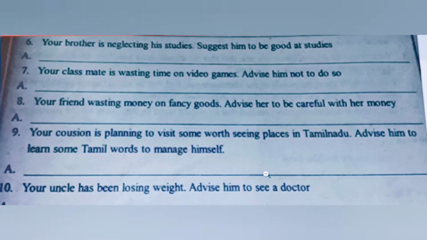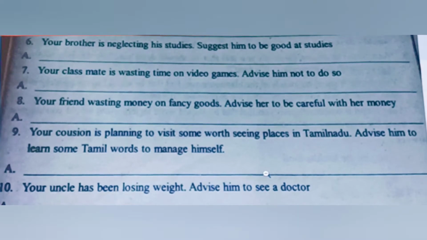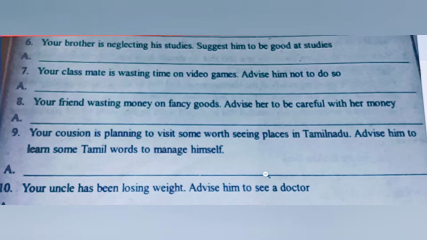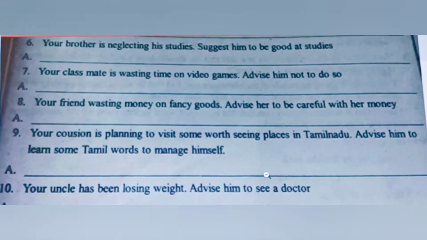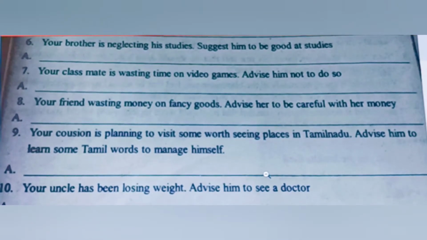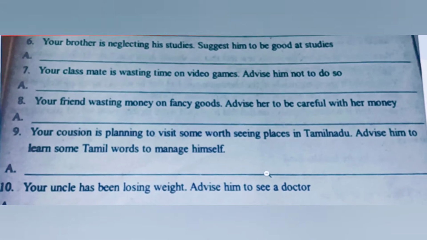After writing "you should", "you ought to", or "it is better to", write the remaining part of the sentence. You should, or you ought to, or it is better to, then the verb, then the remaining part of the sentence. Okay. Second, when there is "do it" in the second sentence, after "suggest him" or "advise him" or "tell him", then you should see the first sentence.